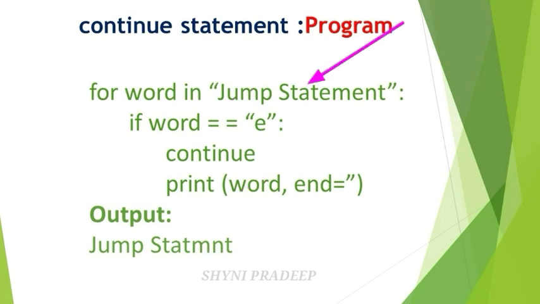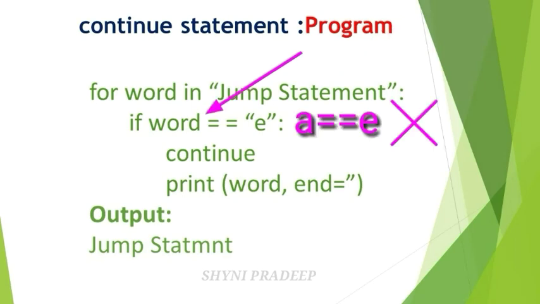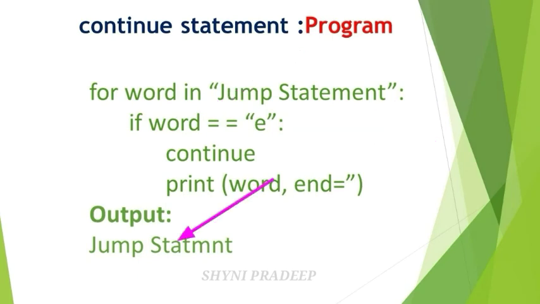Next vad is what? A. A is equal to E. No, this is also false. So you have to skip the continue statement and print the vad, that is A. And next again go to the for loop condition.